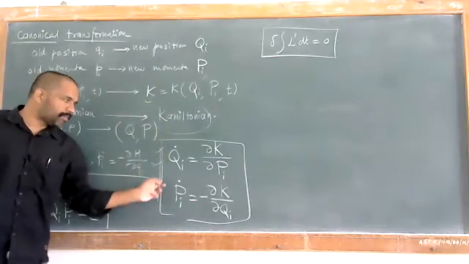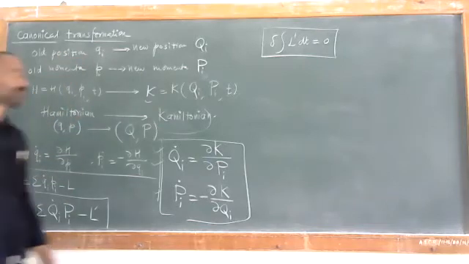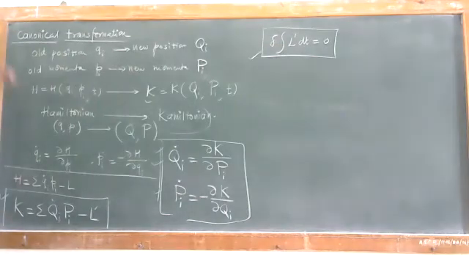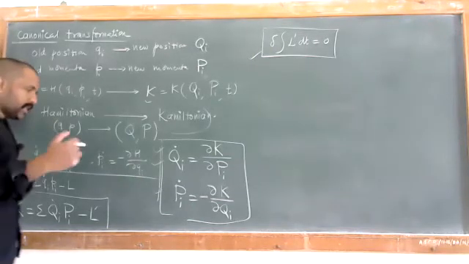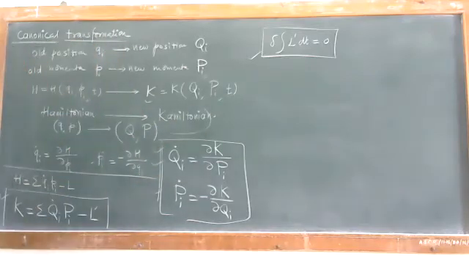जर हे असं असेल तर आपल्याला हॅमिल्टोनियनचे जे काही इक्वेशन आहे ते we can write that in terms of Hamiltonian. We can have that condition that it must follow this Hamilton's principle, that is delta integration of L dash dt, and that must be equal to 0. So this gives us the equation of motion in terms of the new coordinates, that is Qi and Pi. So this is the first thing, that is we have to change the coordinates. We will have to use these conditions to find out the generating functions.